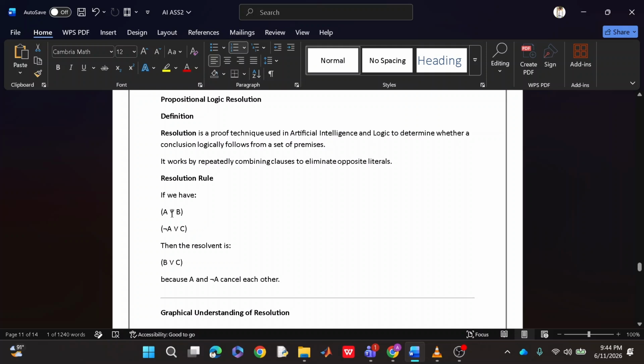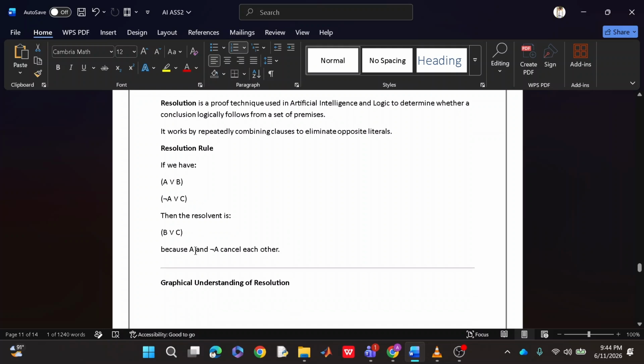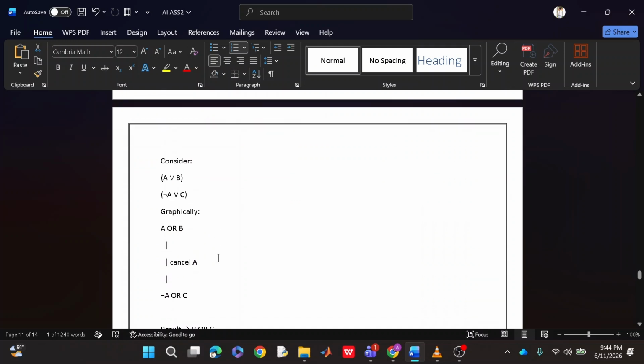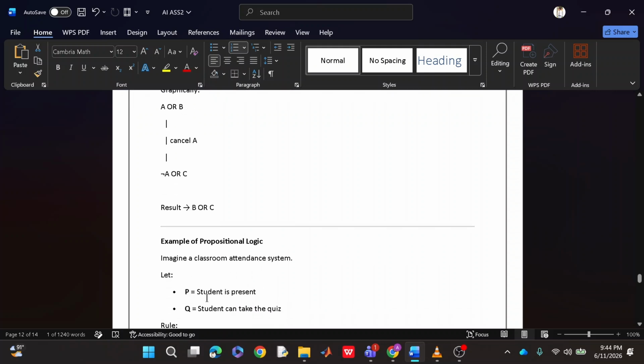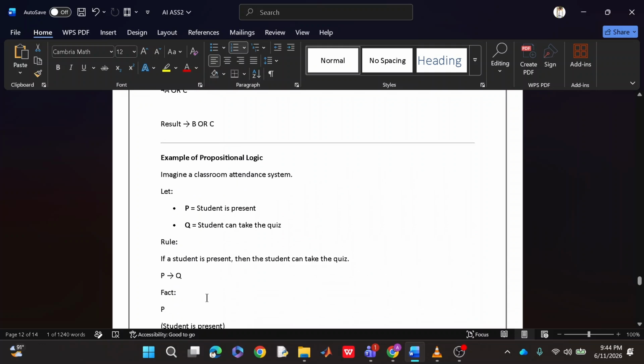For example, if we have A or B, and we have not A or C, then the resultant will be B or C, because A and not A will get cancelled. If you see the general structure, you can see here A or B, not A or C, can get resolved into B or C. So let us see an example of this.